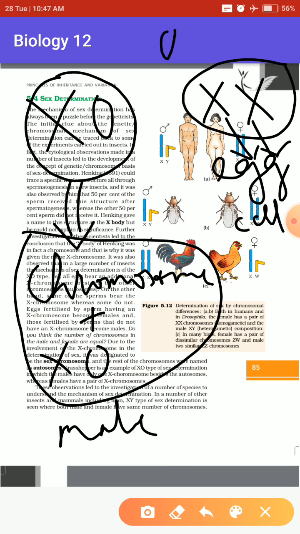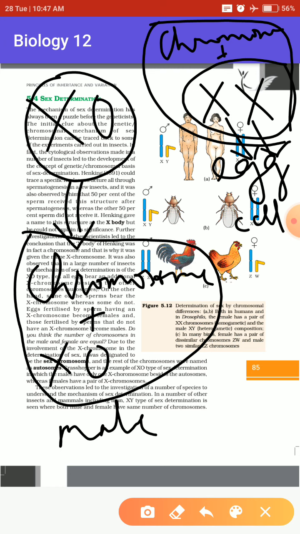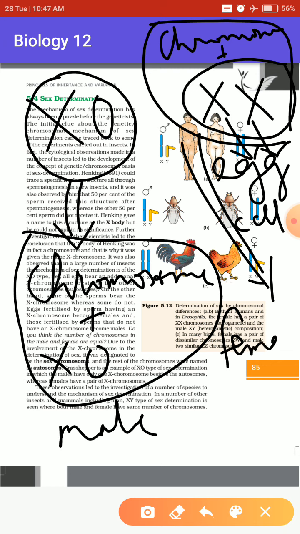So the chromosomes plus XX determined that this species is a female.